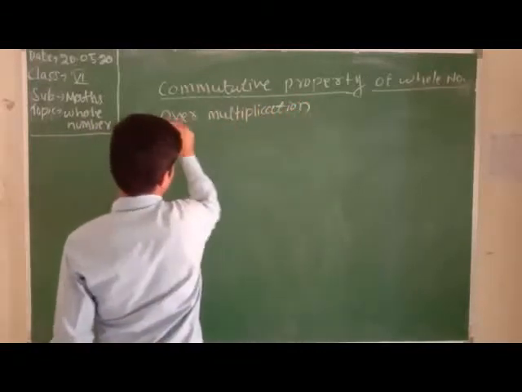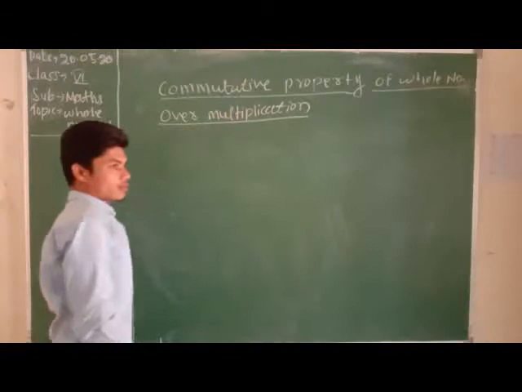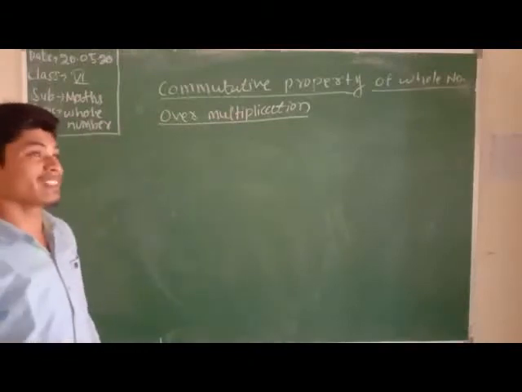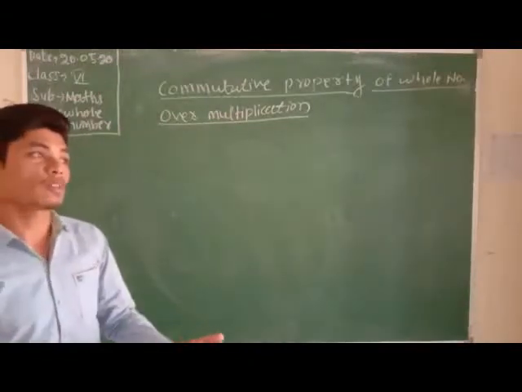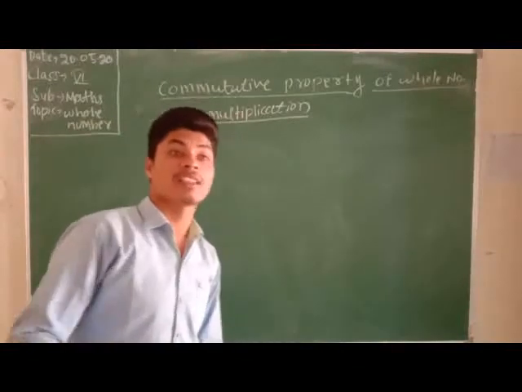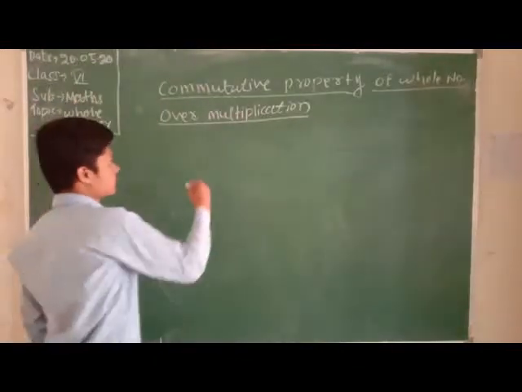Over multiplication. The term is the same. In addition their sum is the same, but in multiplication their product is the same. Okay?